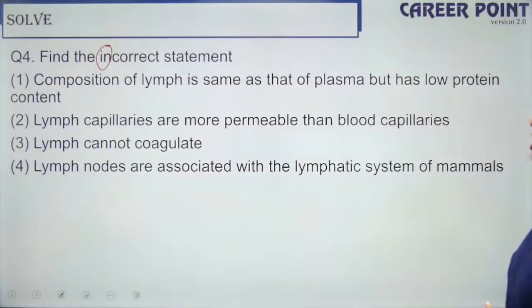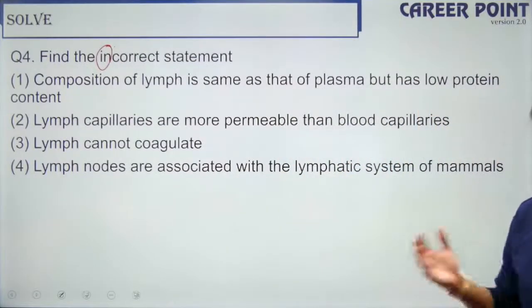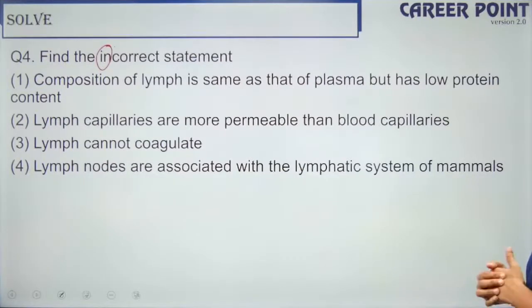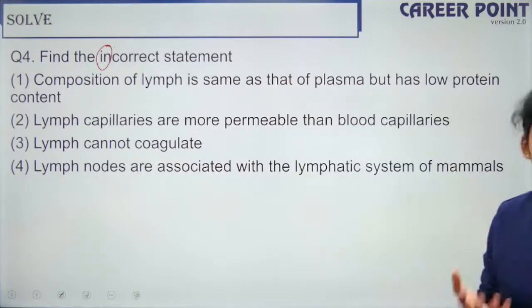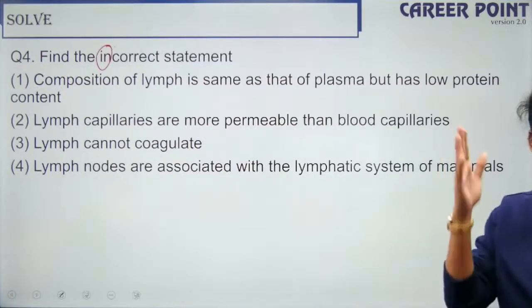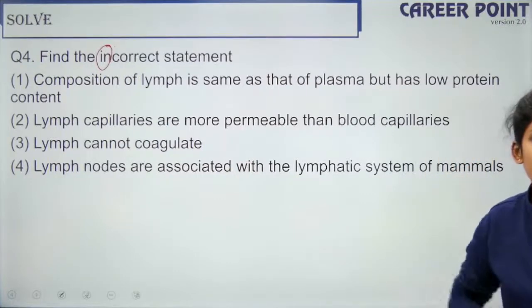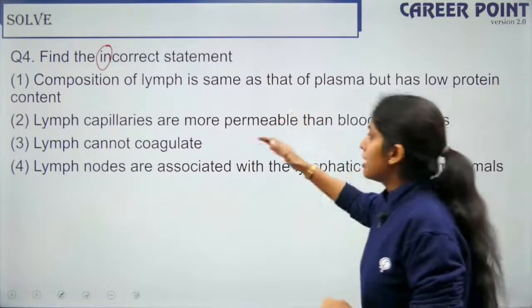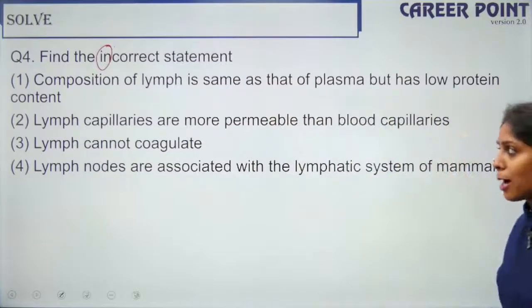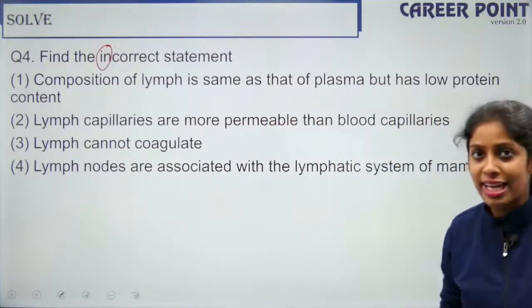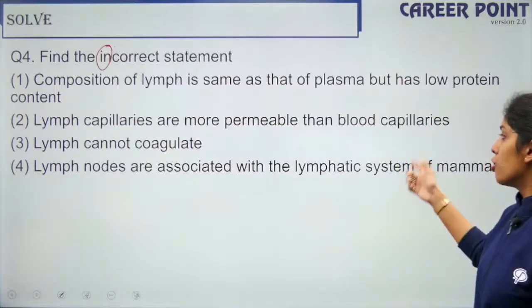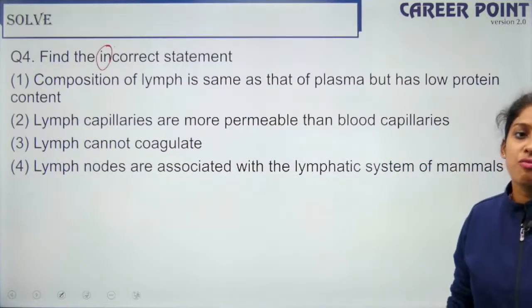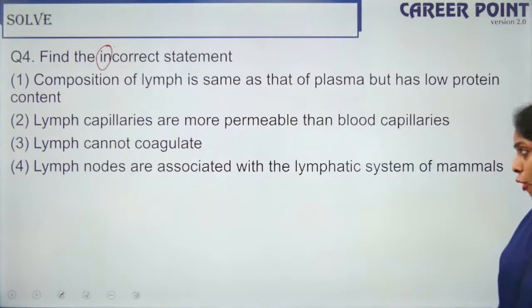So which of the following statements is incorrect? Which do you think is incorrect here? Composition of lymph is the same as that of plasma but has low protein content, because we know plasma has plasma proteins. We have 3 plasma proteins: globulins, albumins and fibrinogen, right? Lymph capillaries are more permeable than the blood capillaries. Lymph cannot coagulate because it does not have the blood clotting factors. Or lymph nodes are associated with the lymphatic system of mammals. So Dharani says 4.